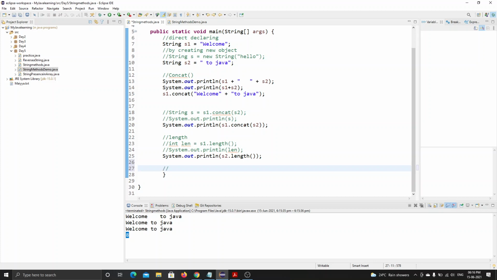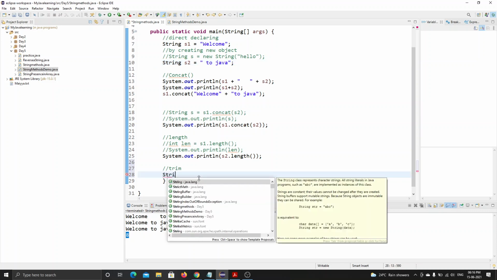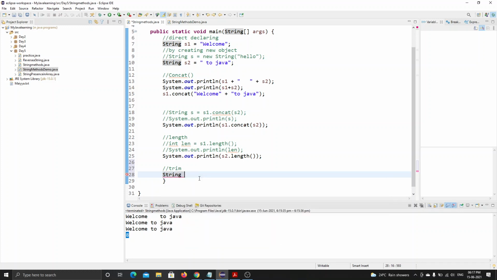Now let's see the trim option. In trim, I will be leaving spaces. I will declare a new variable, string R, and leave spaces at the start and at the end of the string.